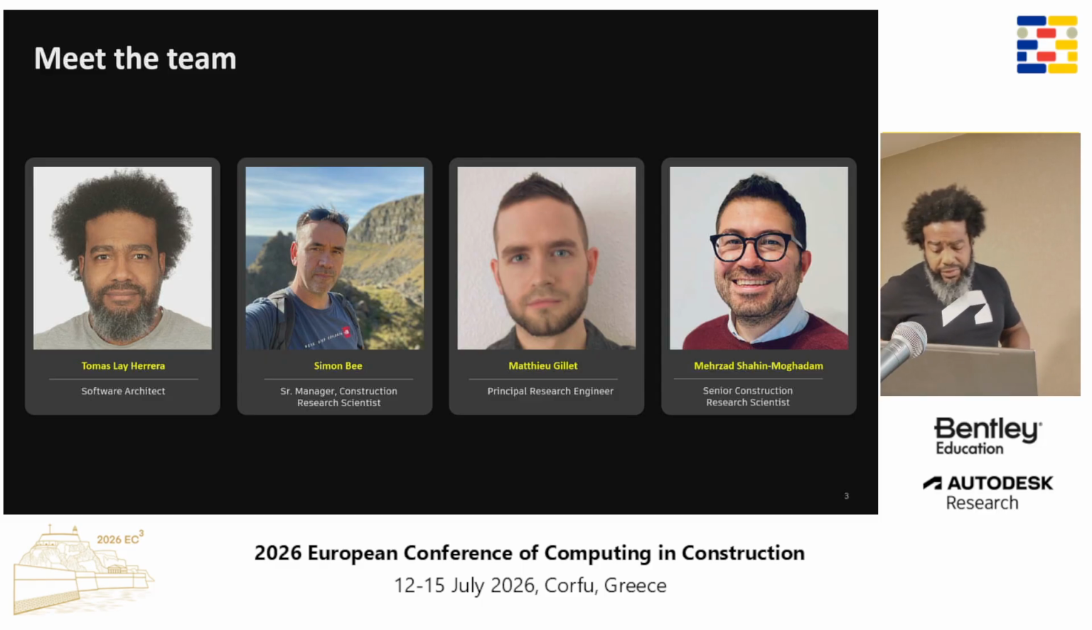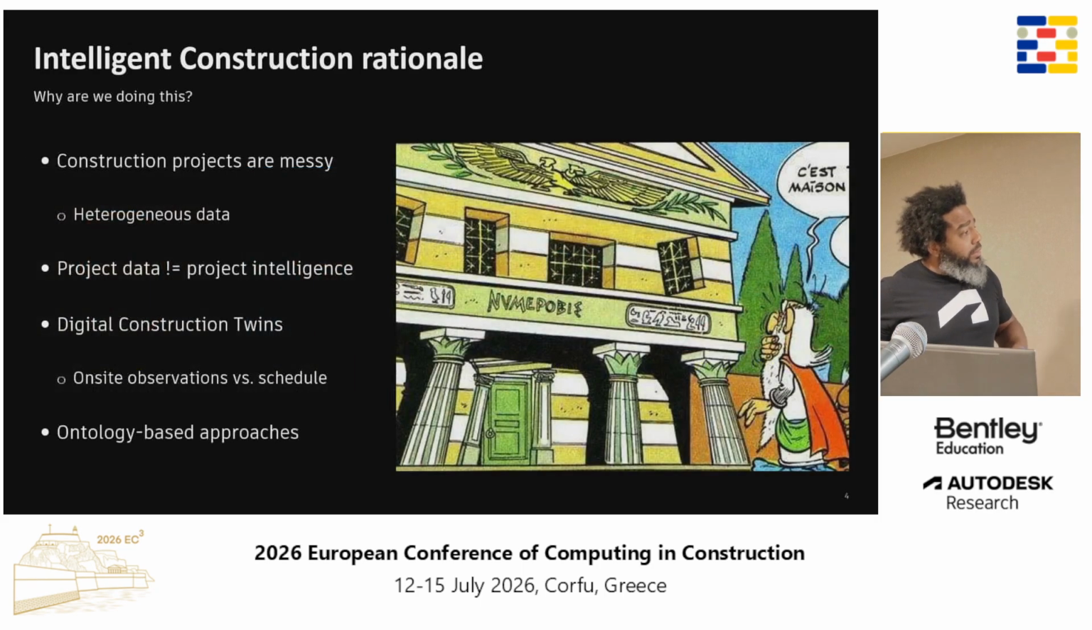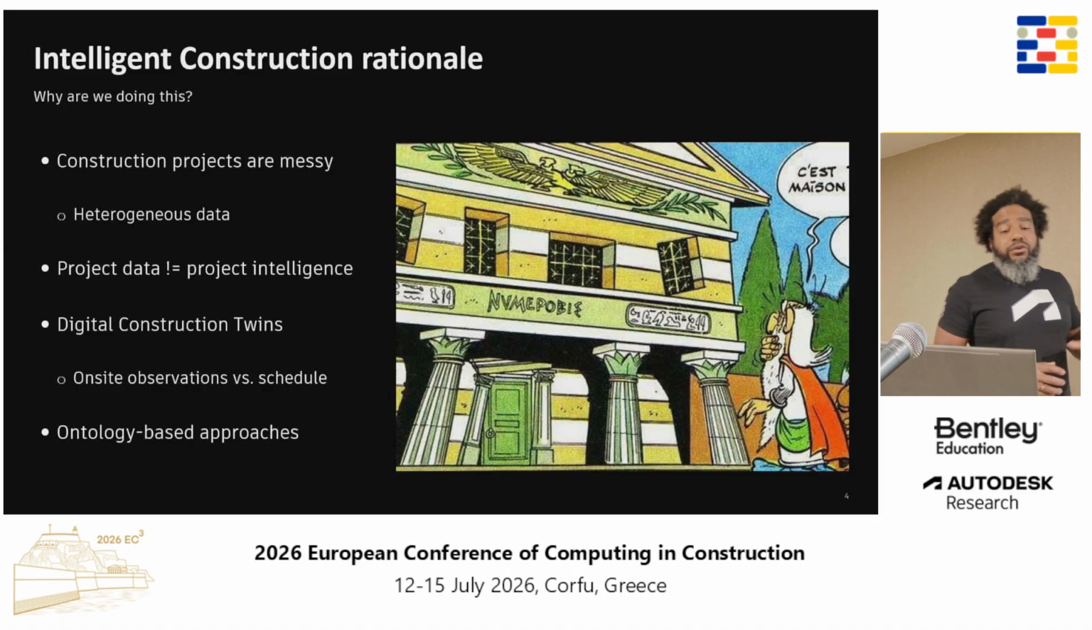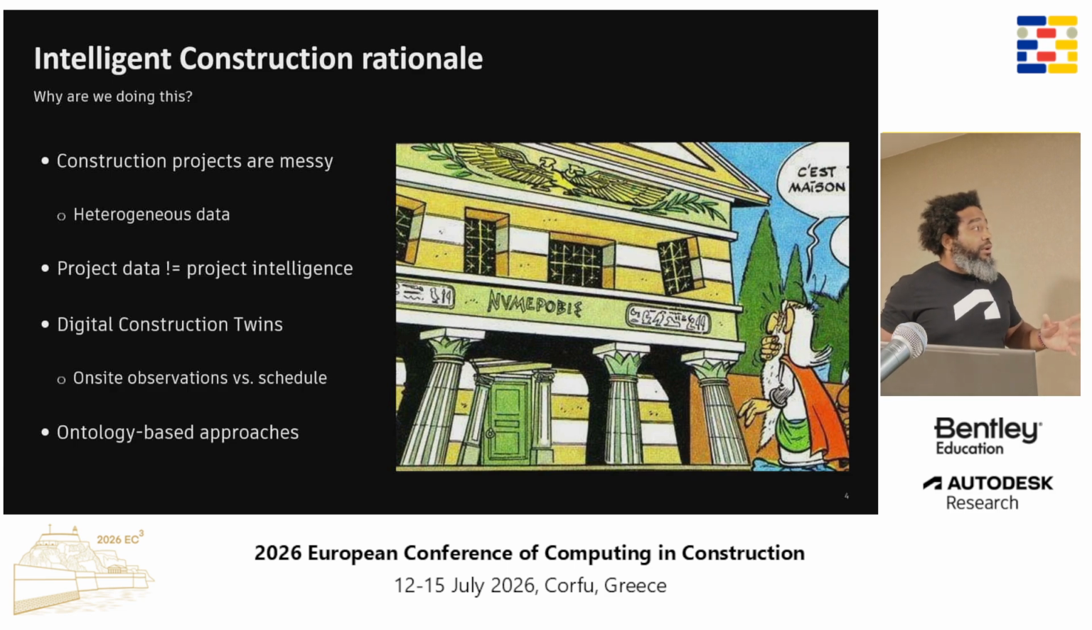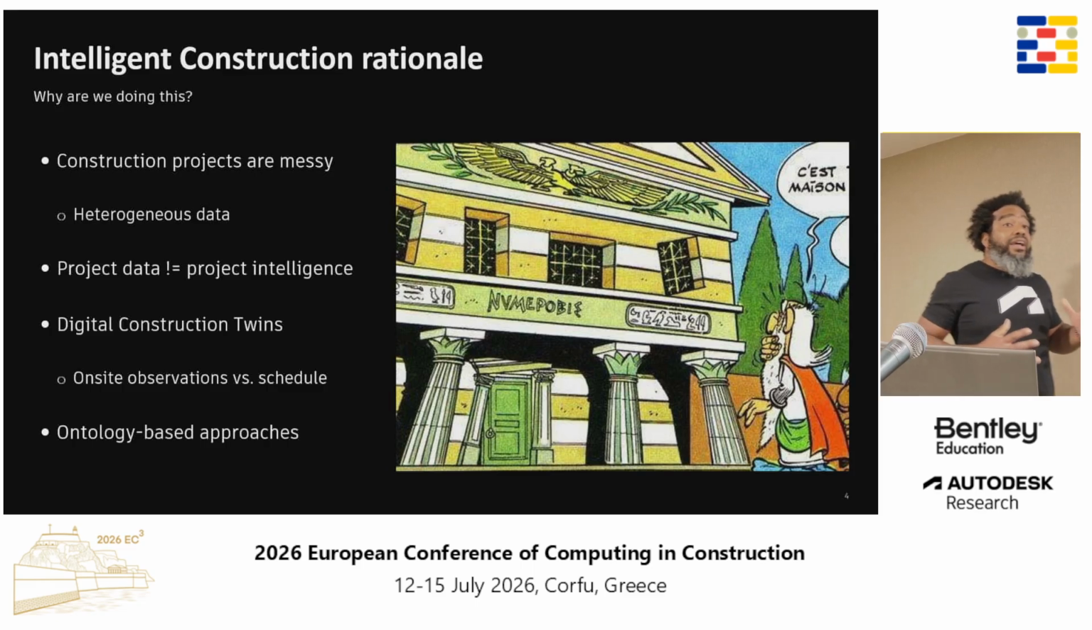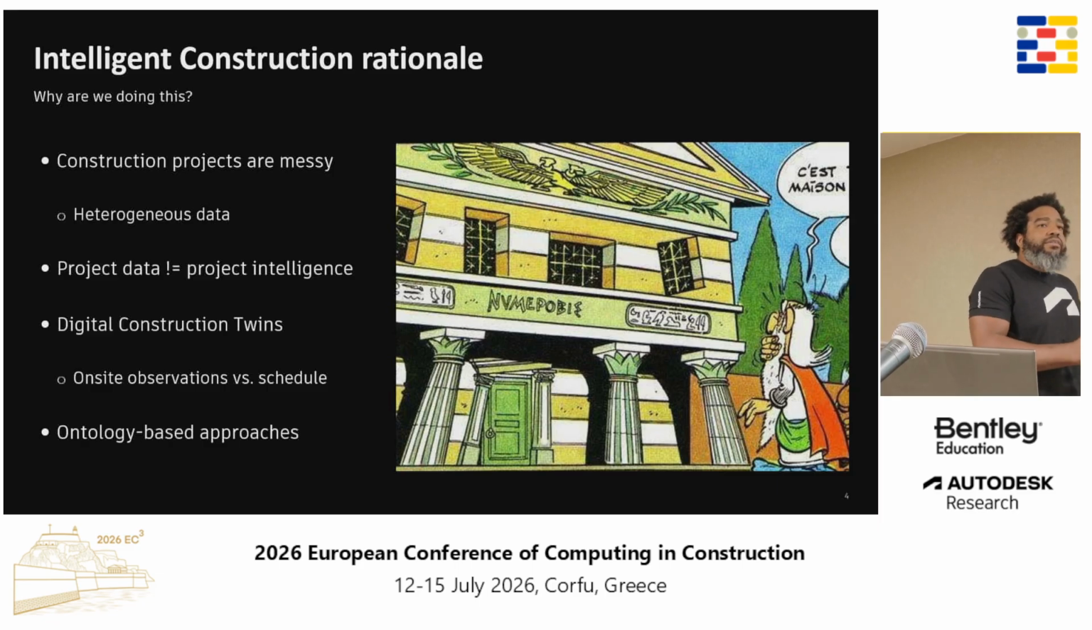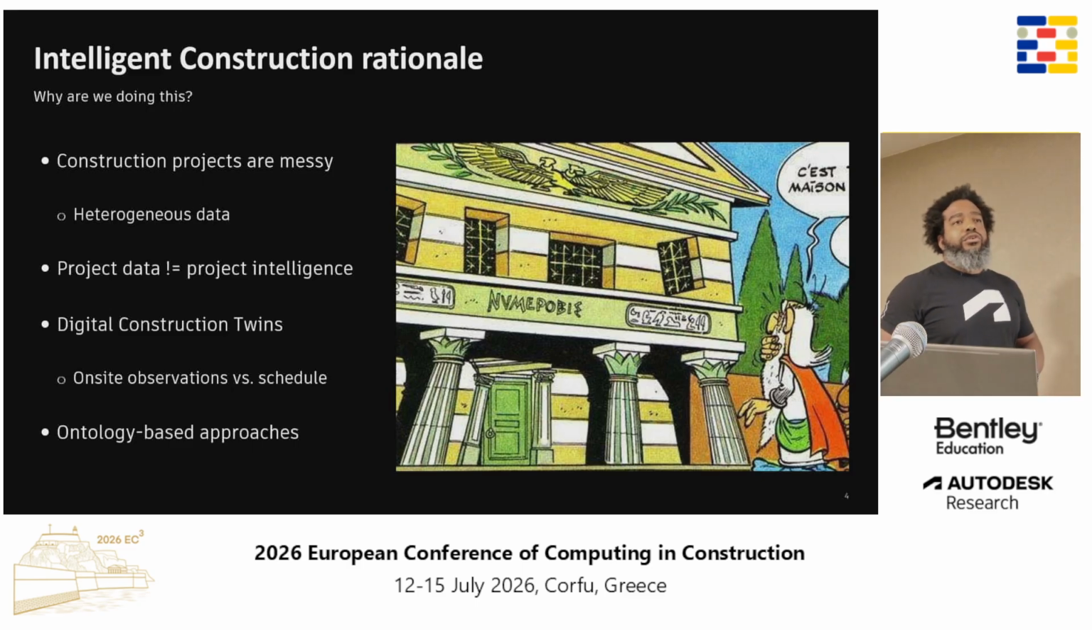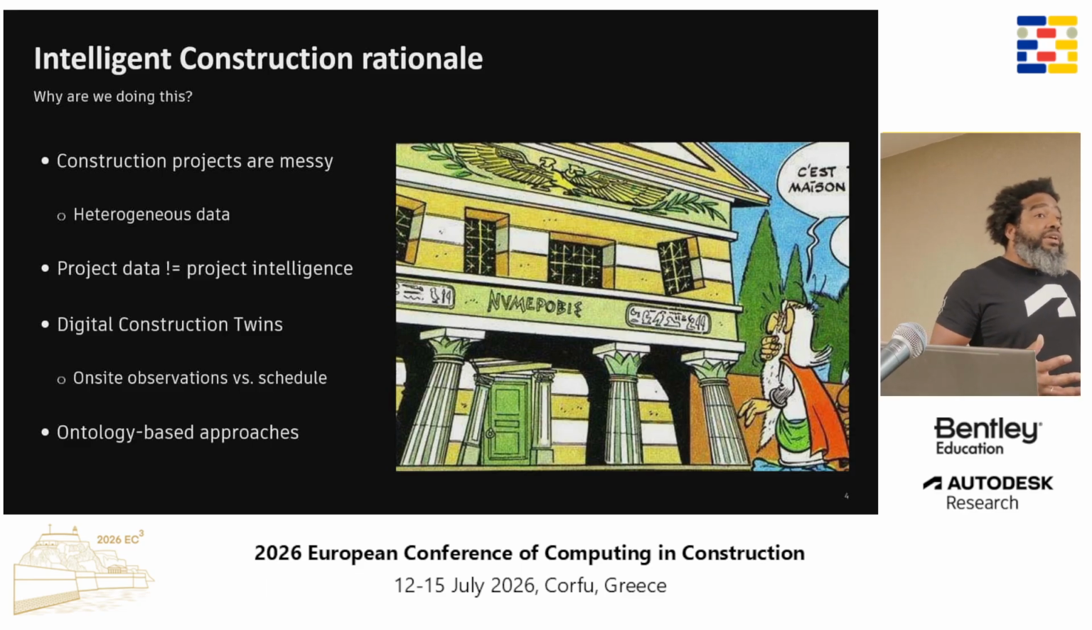With that in mind, let's start talking about the reason why we're doing this, what we call the intelligent construction rationale. We have been talking about this for the last 3 days: construction projects are messy. There is a lot of data, but the data is not interconnected. The data is owned by the different companies that act as stakeholders for the construction project, and there is no way to get a glimpse through all of that. We know that because we are part of the Autodesk ecosystem, and we're talking about a lot of heterogeneous data.